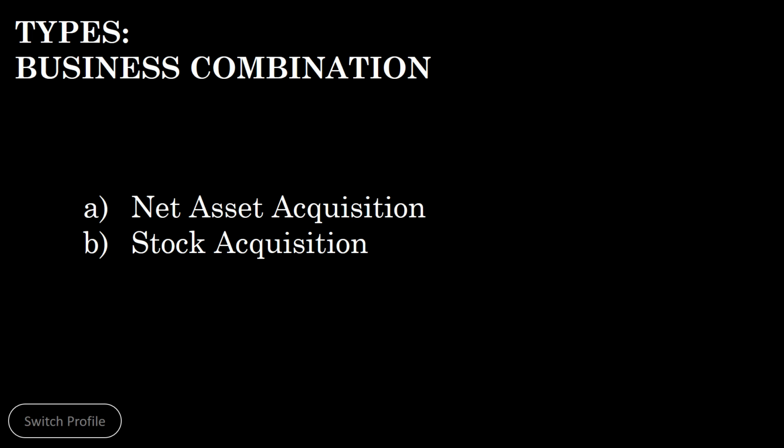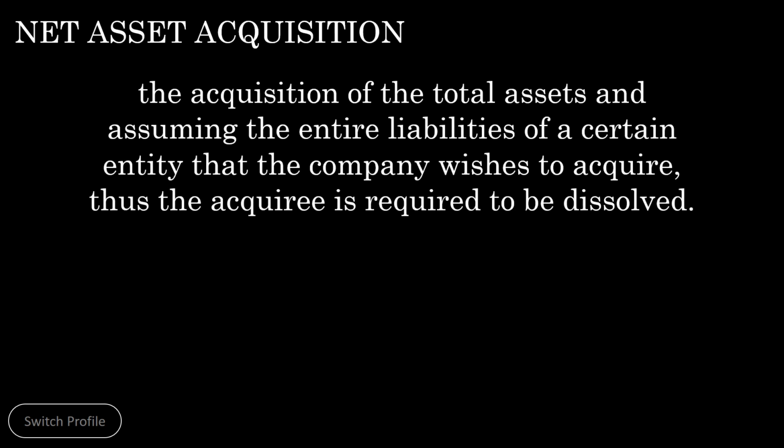Here now are the types of business combination, which are net asset acquisition and stock acquisition. Let's start with net asset acquisition. Net asset acquisition is the acquisition of the total assets and assuming the entire liabilities of a certain entity that the company wishes to acquire.